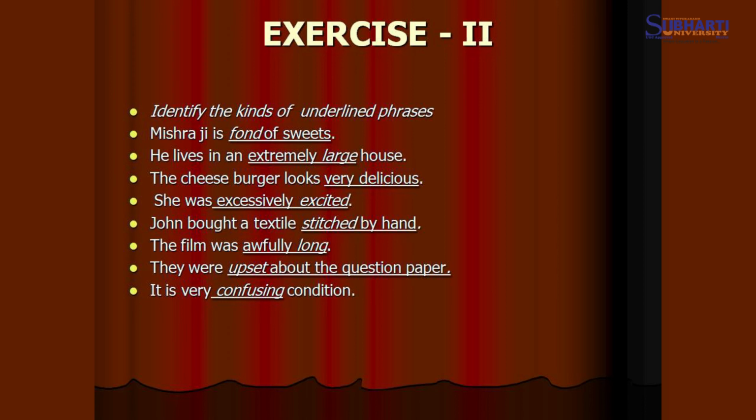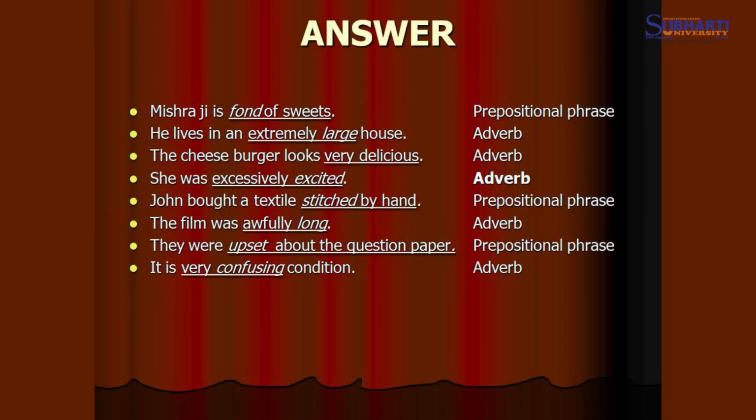First one, Mishra ji is fond of sweets. Fond of sweets actually is a prepositional phrase, a kind of phrase. So it is a prepositional phrase because in fond of, of is a preposition. So it is a prepositional phrase. All these underlined words are to be identified as kinds of phrases.